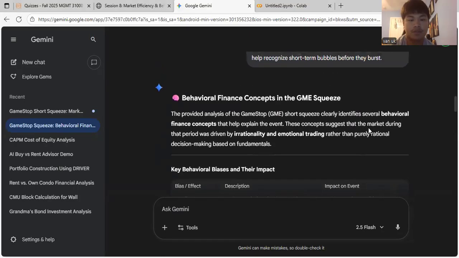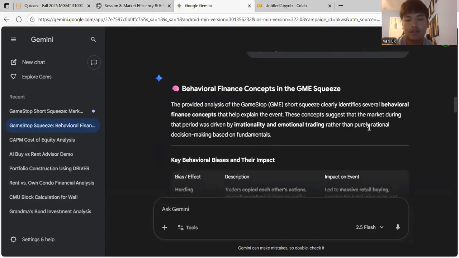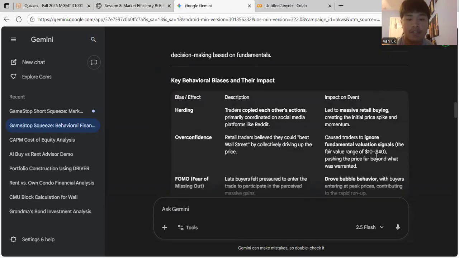So the provided analysis of the GameStop short squeeze identifies several behavioral finance concepts that help explain the event. These concepts suggest the market during that period was driven by irrationality and emotional trading rather than purely rational decision making based on fundamentals. So here are some behavioral biases and impacts according to the event that happened. And I'm just gonna read off all of them.